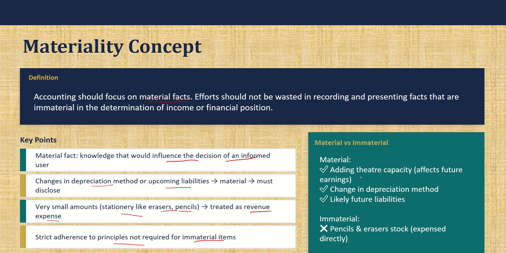Examples of material items here: adding theatre capacity, so it affects the future earnings, that you have to mention. And then changes in depreciation method, yes, you have to mention. Any future liabilities that you may incur, that also you have to mention. Like I said, simple expenses you can just directly write as miscellaneous expenses and leave.